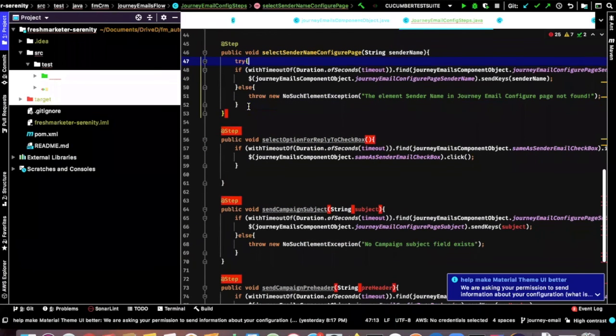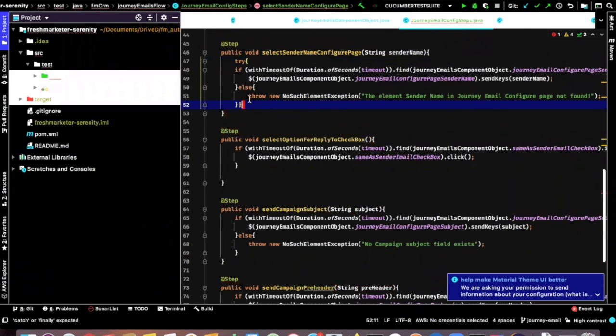Now I understood. Then I can catch an exception here itself, and then I can do some things over it. I understood, because the no such element exception already has a method which is printing it. So you're just throwing a message here and you're catching there, right? Yes. Okay, thank you.